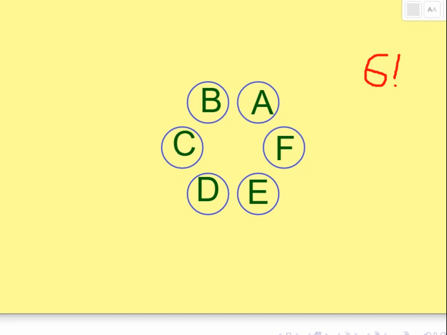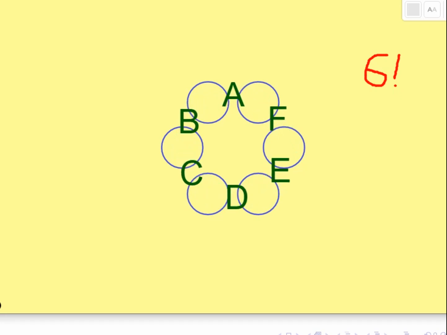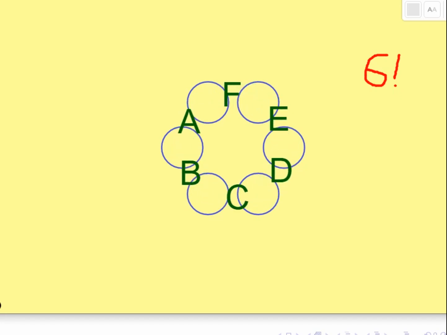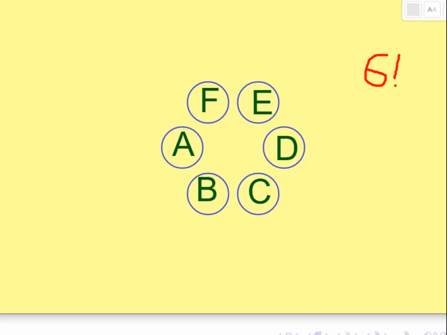Nobody's moved. Everybody's sitting exactly by the same person they were sitting next to. Everybody's sitting across from who they were sitting across from before. And here they've moved 2 seats to the right and 3 seats to the right, and you can see that they are still sitting across from the same person. A is still sitting across from D. B is still sitting across from E. C has B on his or her left and D on his or her right.